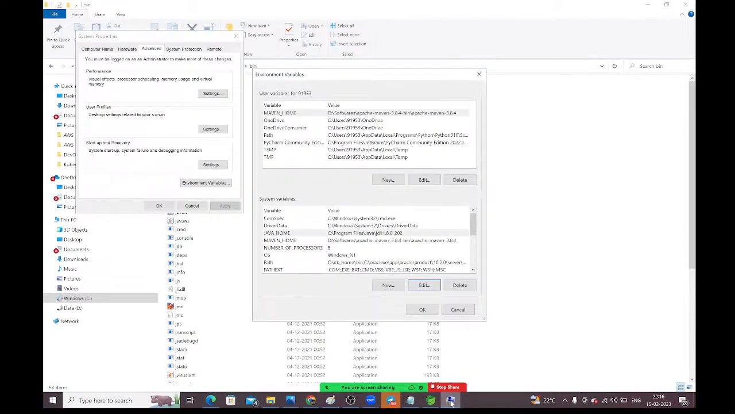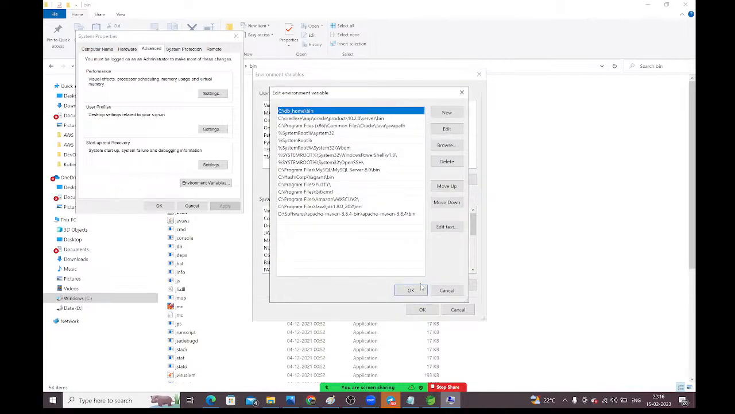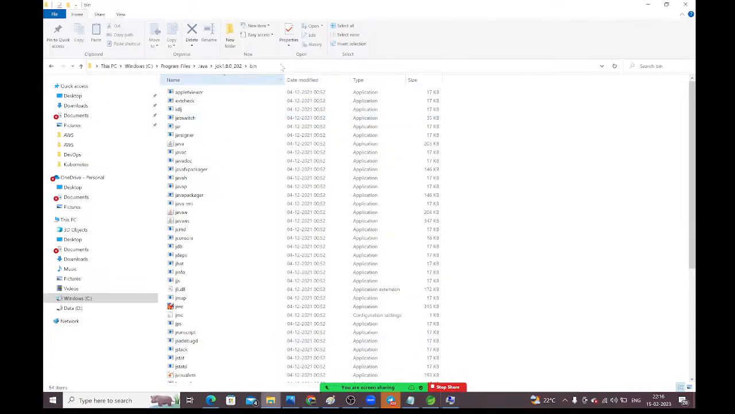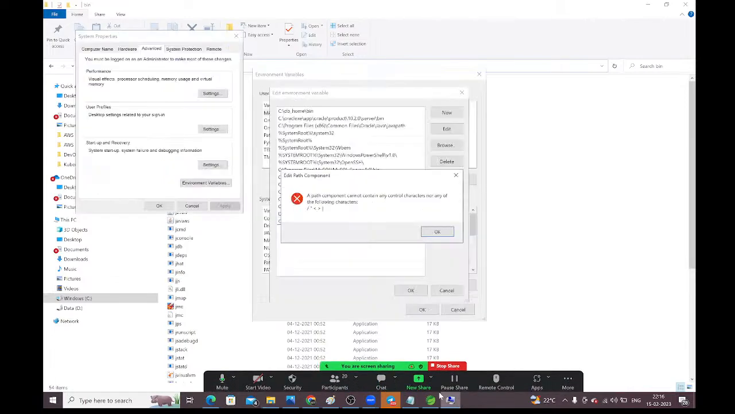Now go to system environment variables. Here the path is already available. Select this path and click on edit. Once you click on edit, click on new, guys. Here add that path with /bin. That's it, guys. Just copy whatever you have here, and go and add it here.